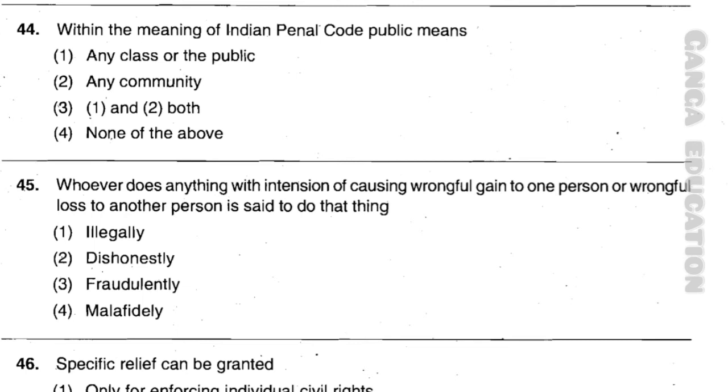Now question number 45. Whoever does anything with intention of causing wrongful gain to one person or wrongful loss to another person is said to do that thing. Option number 1, illegally. Option number 2, dishonestly. Option number 3, fraudulently. Option number 4, malafidely. And the correct answer is option number 2, that is dishonestly.